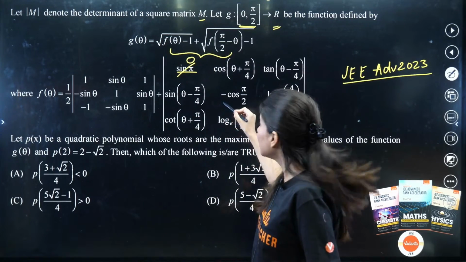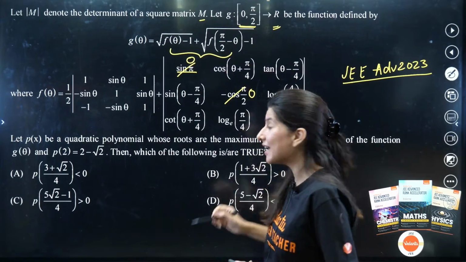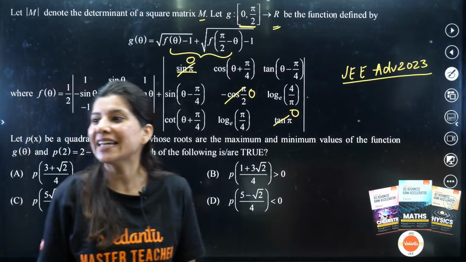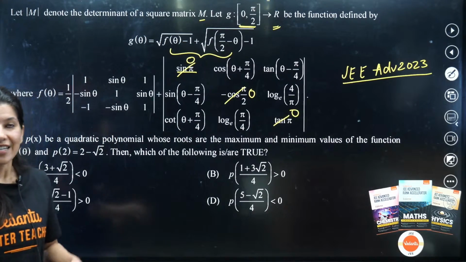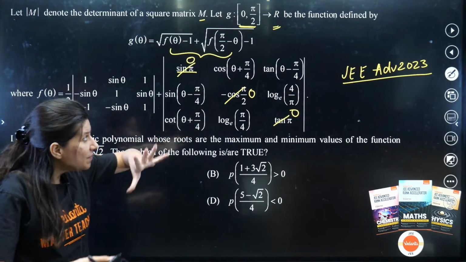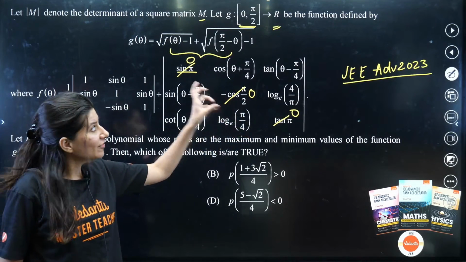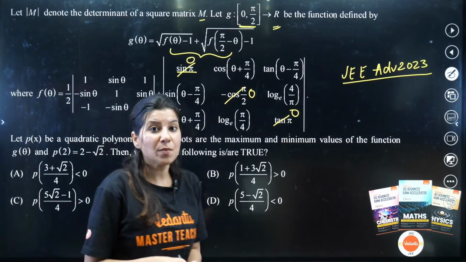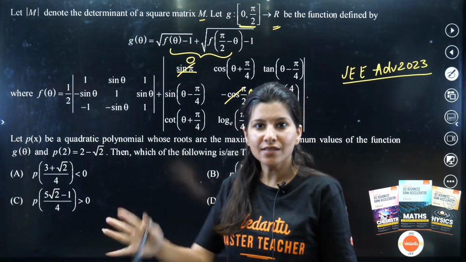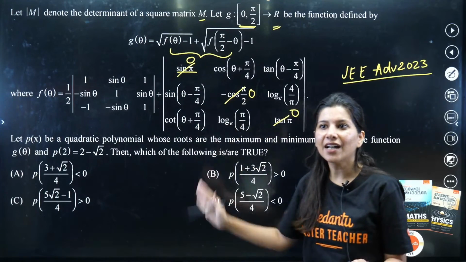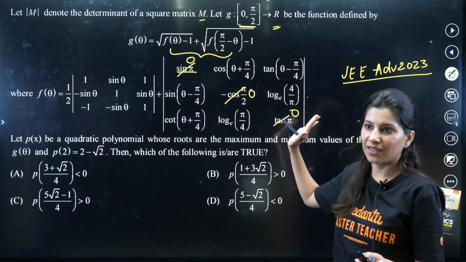Minus cos pi by 2. Oh my god, this is also 0. Tan pi is also 0. So this is useless. Can you see JEE Advanced is playing with your brains? They are just making the question bigger, nothing else. If they are adding things to make the question bigger, that means the question does not have any power or strength. The question is already done, decoded, bye bye, tata, right?